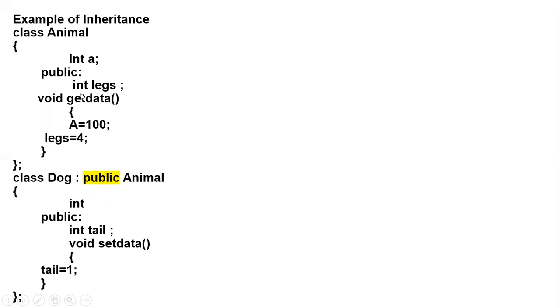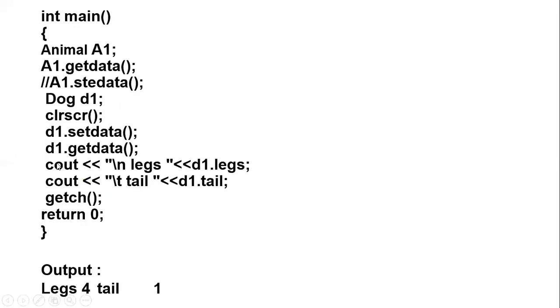It will also work because it is public and we are inheriting in public mode. So the public members, legs and get data, can be accessed with the object of the subclass, that is d1. The output will be legs 4 and tail 1, as you can see here.